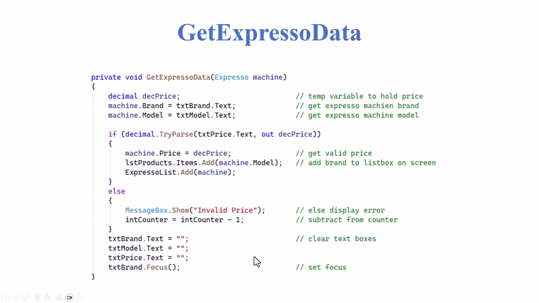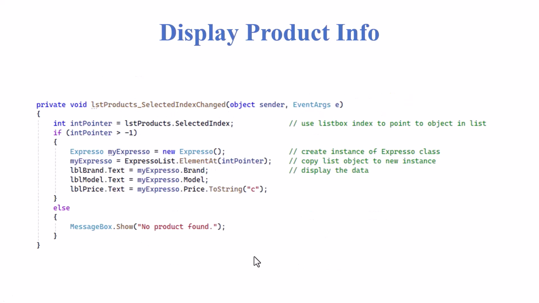Displaying the product info, we had a big display screen for the array. We're looking at 0, 1, 2, and 3, all the objects at once we could actually get at. We're doing something different this time. We're only going to display what we want based on the list box. So when someone clicks on the list box, it'll be a select index changed.